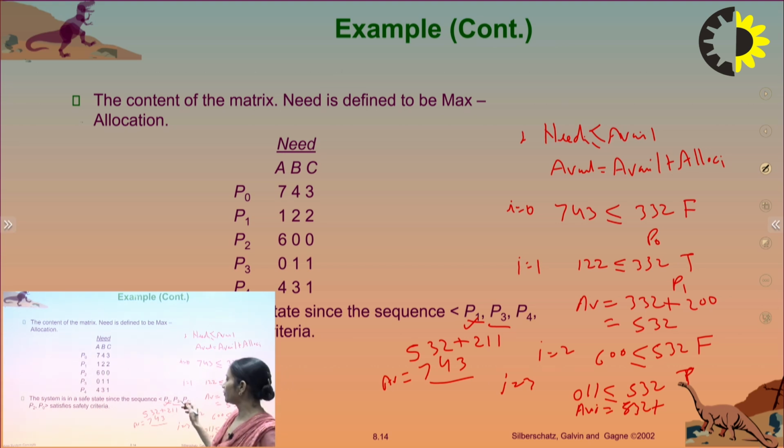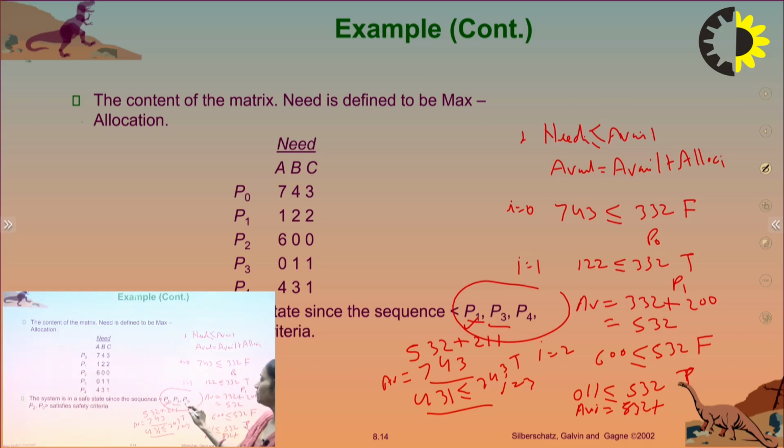Now we will check for P4. The need for P4 is 431, which is less than or equal to 743. This condition is true. So P4 will also complete its execution. So continuing in this order, we will get the safe sequence P1, P3, P4, then P2 and P0.